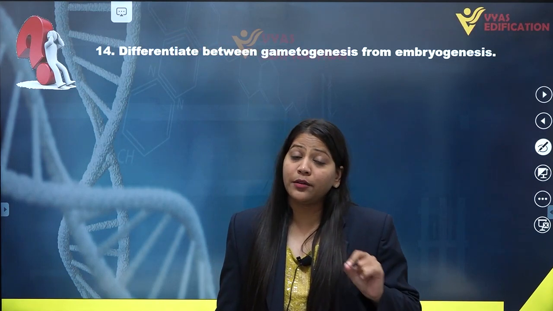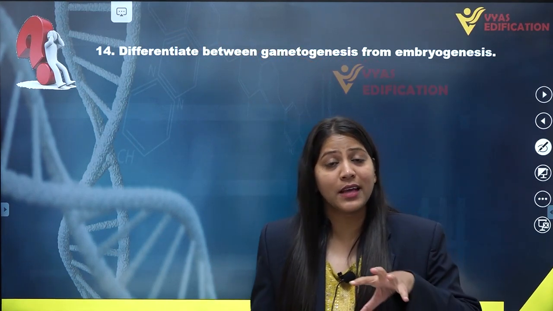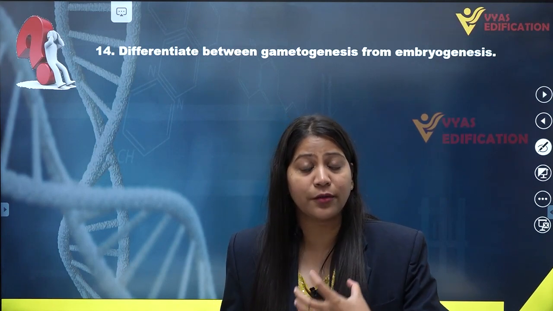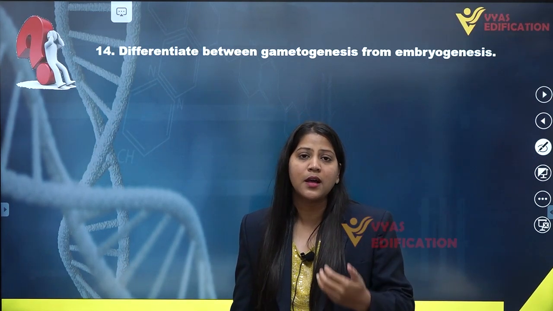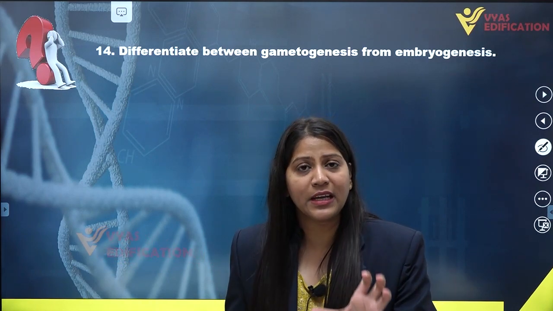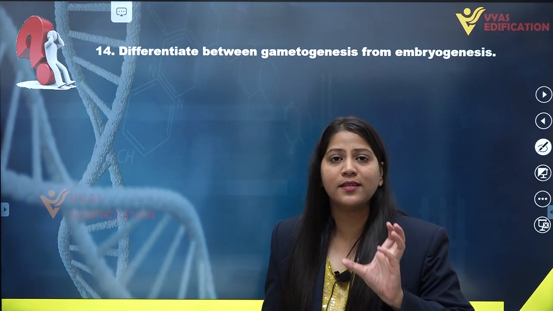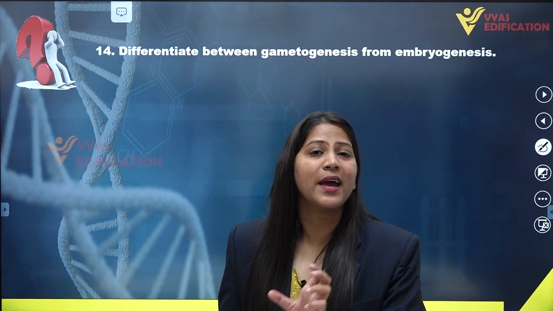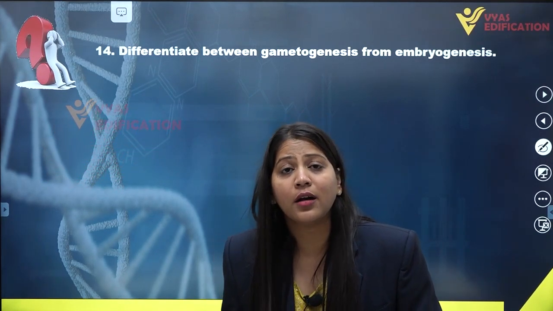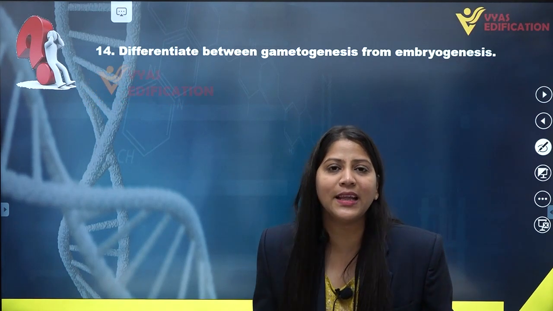If we talk about plants, gametogenesis, the formation of gametes, occurs in special structures known as gametangia. The gametangia are specialized structures known as microsporangia and megasporangia